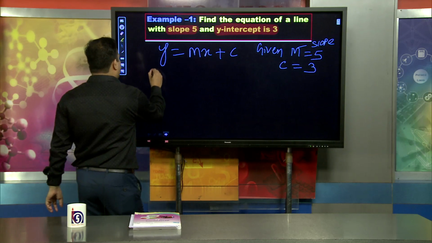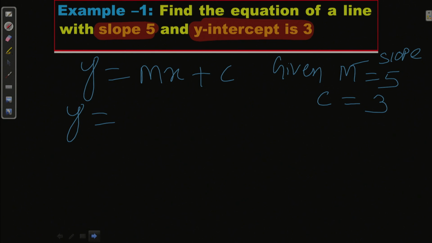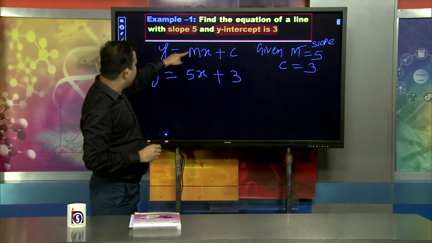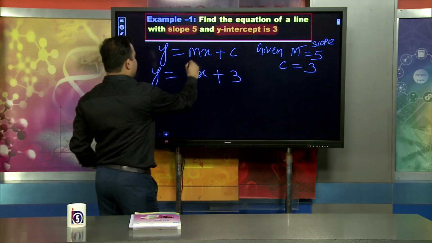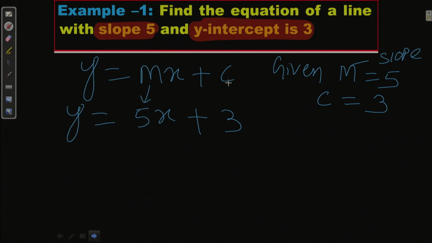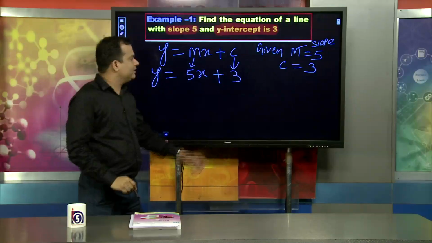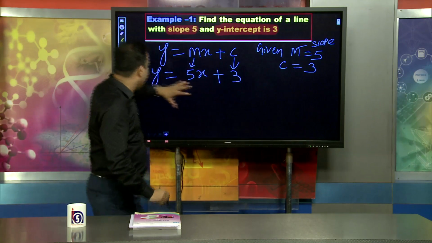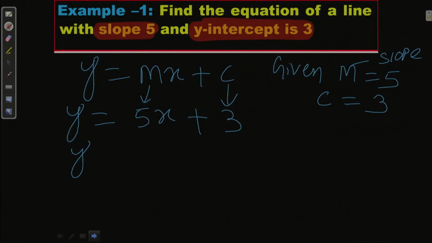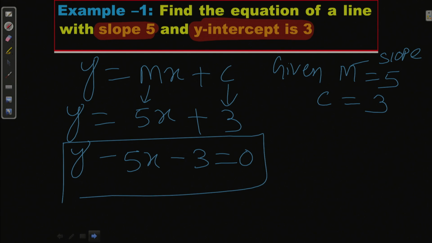What will we do here? y equal to mx plus c, where in place of m I write 5 and in place of c I write 3, because that is given. So the equation of the straight line will be y minus 5x minus 3 equal to 0. This is the required equation of the straight line.